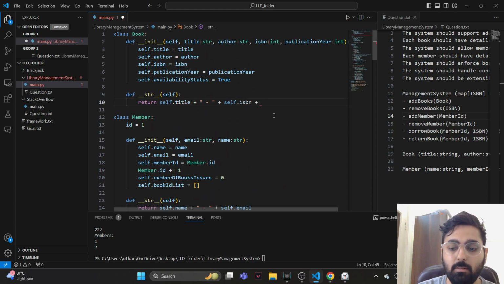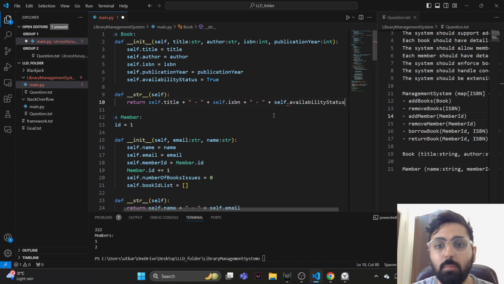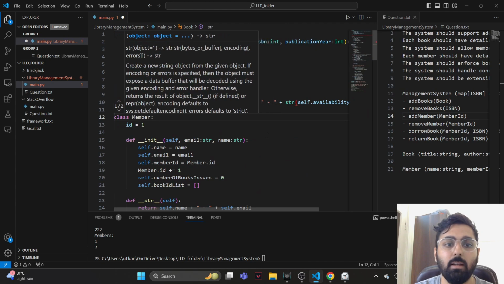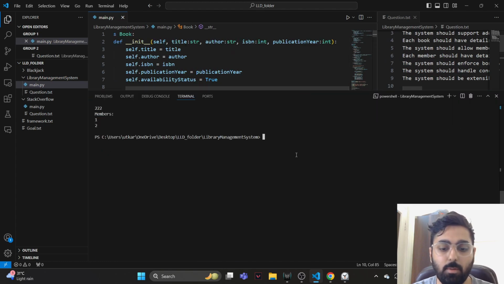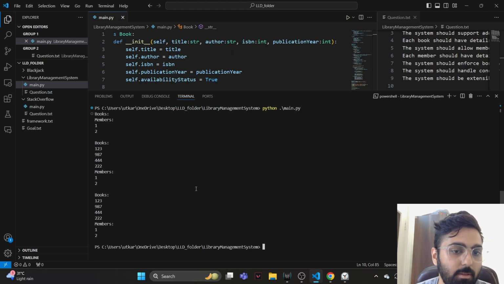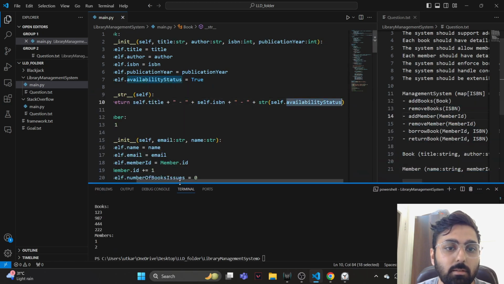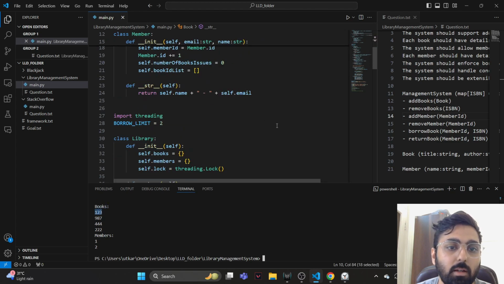So let's add to this self dot availability status, and availability status is of type string. Yeah, because we don't know whether that got borrowed or not. Wow, it didn't. That's odd. Why did it not print the availability status? When it prints out books, it just prints out the book ID for some reason.